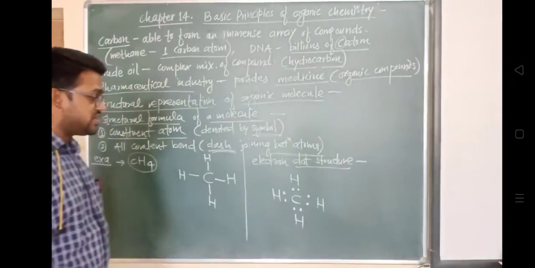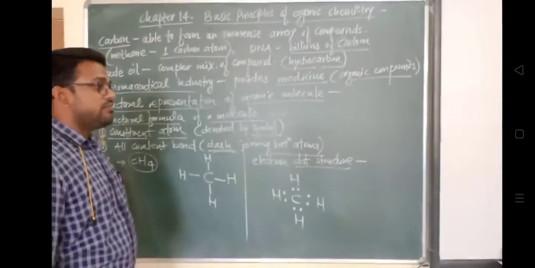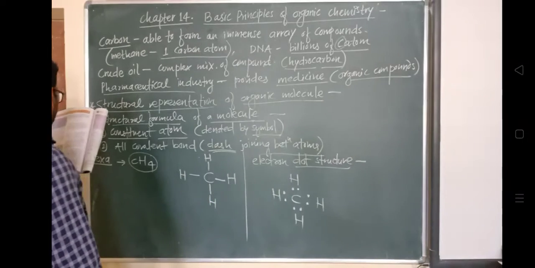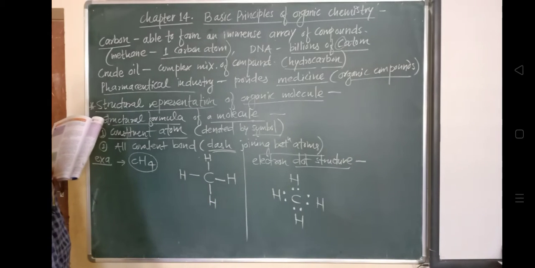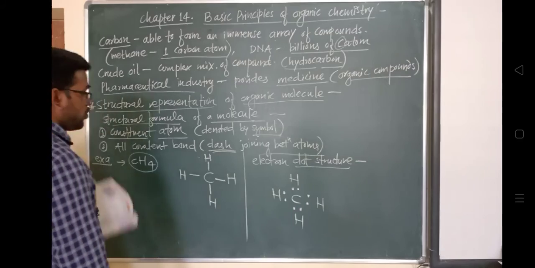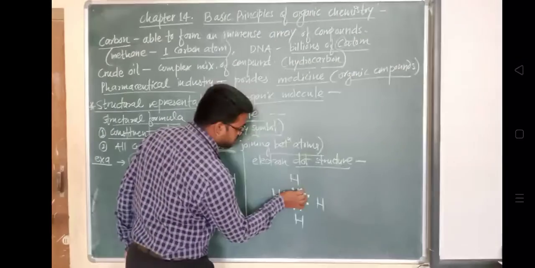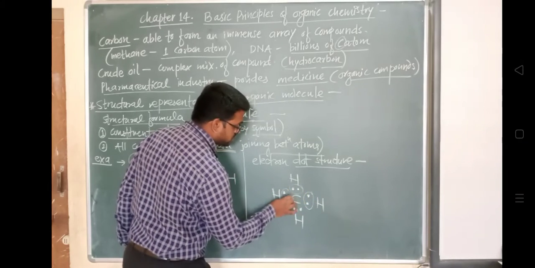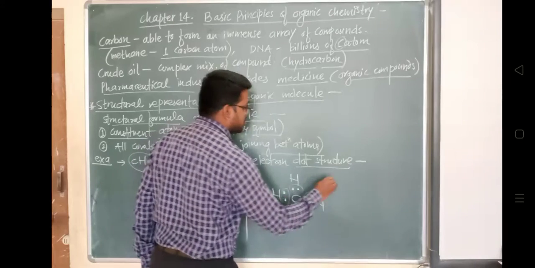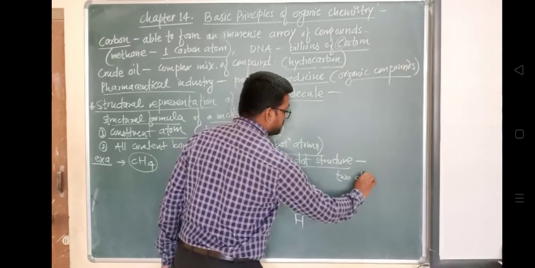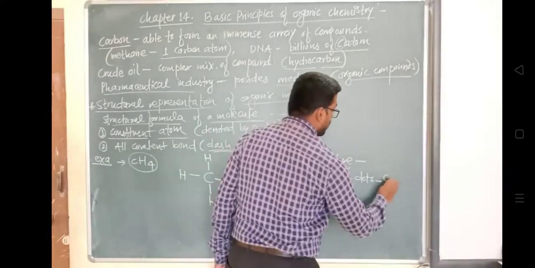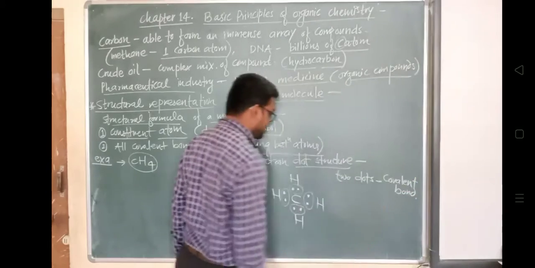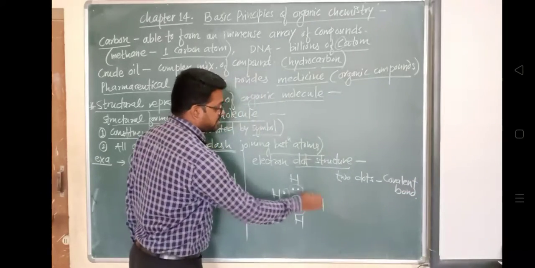We are representing it with dots by taking reference of valence electrons. Here the two dots drawn between two atoms indicate one covalent bond. You can see here, two dots are present, two dots are present, two dots are present, and here two dots are present. What will these two dots represent? They will represent a covalent bond present between this carbon and hydrogen atom.